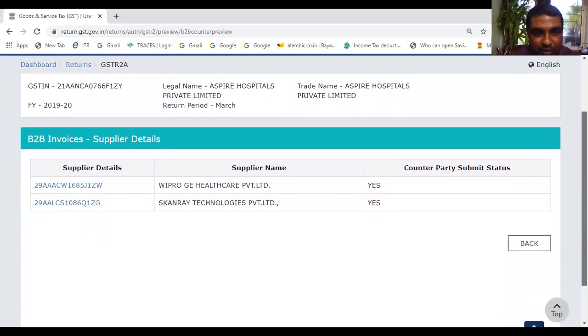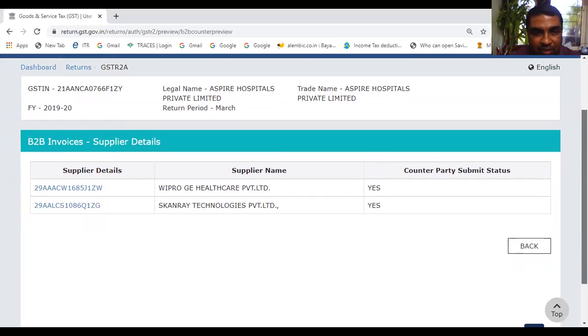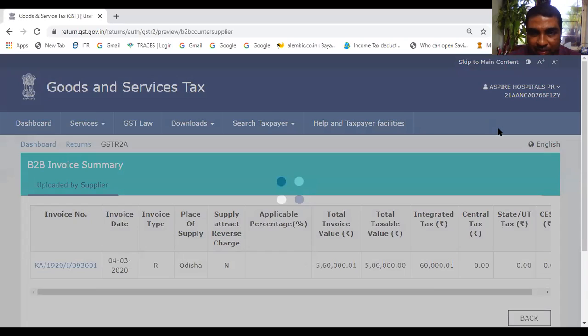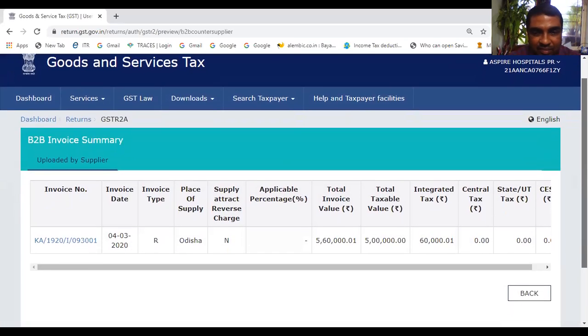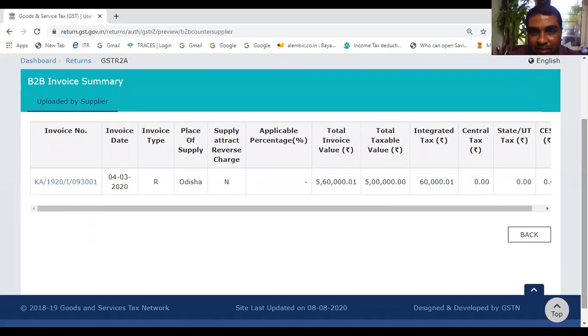These are the details of the supplier. You can see the supplier's details by clicking here. These are auto-populated. IGST is available, so one has to accept.